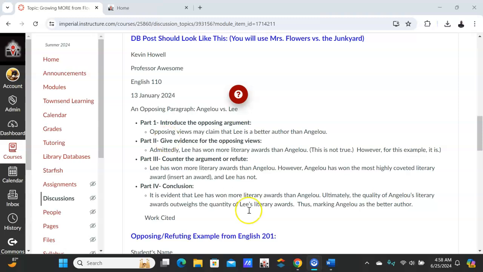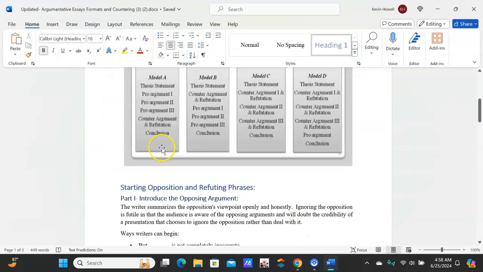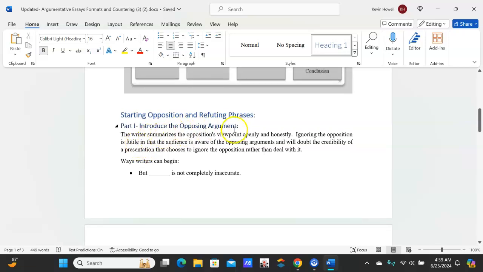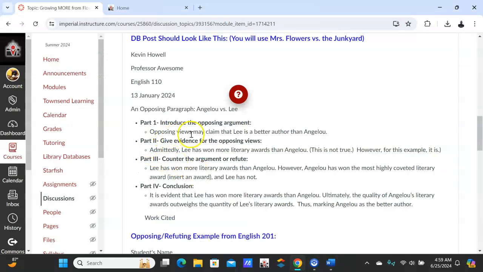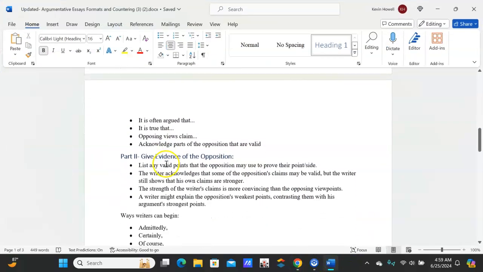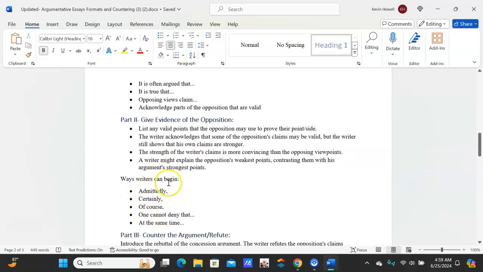And then again, this document, part 1, introduce the opposing, it gives you clues on how to set it up. Okay, opposing views claim. What did I use? Opposing views claim. Then jump to part 2. Then you might want to say, admittedly, in the junkyard, she learned about working well with others, blah, blah, blah. And where did I get that? Part 2, and here are some words that you can use to set it up.